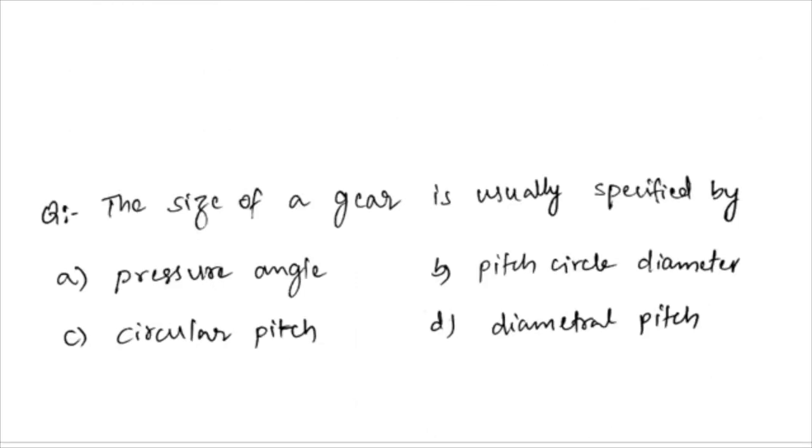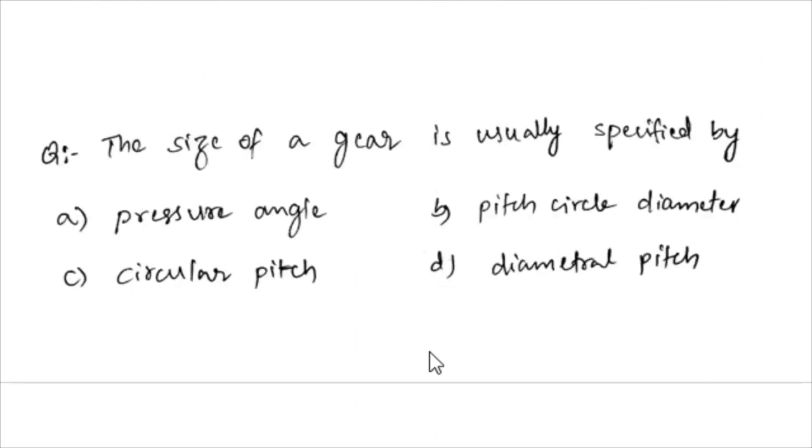And when we see the next question here, the size of a gear is usually specified by option A, pressure angle, option B, pitch circle diameter, option C, circular pitch, option D, diametral pitch. So the gear size, in general, is specified by pitch circle diameter. So option B is the right one.